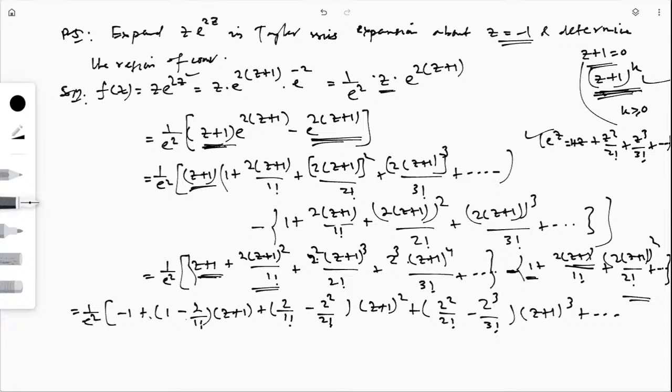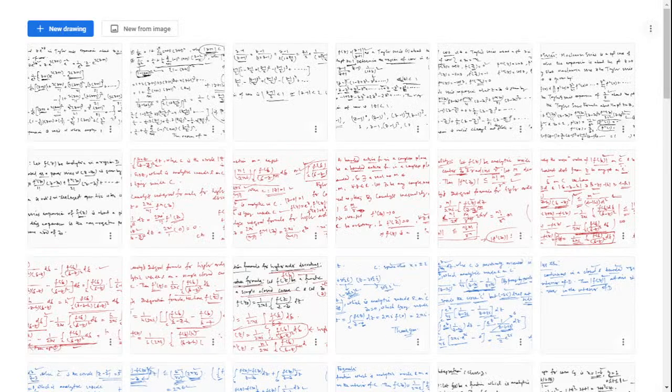Thus we can write the expansion because sine, cos and e to the power z, all these are entire functions, so these are valid in the whole complex plane. Okay, so now comes the next problem.